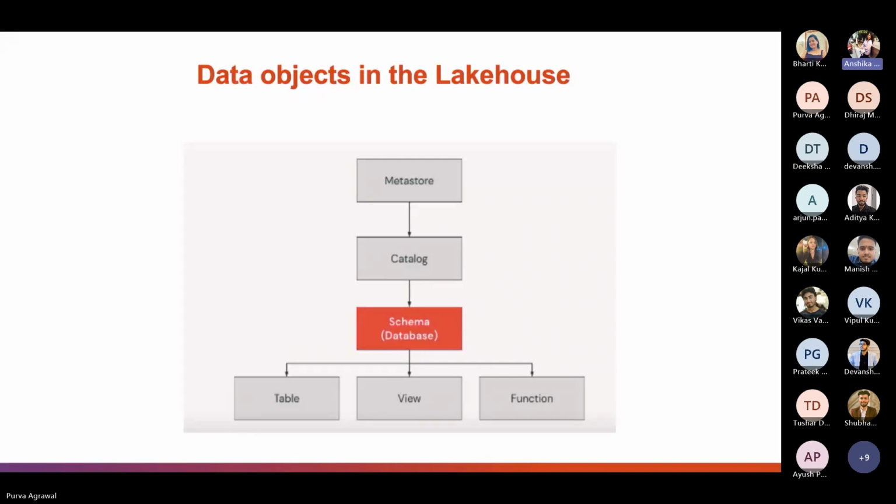Whereas an external table is a table whose data file is stored in a cloud storage location outside of the managed storage location. So only the table's metadata is managed. The main functional difference between both types of tables, managed and external, is that data files become visible when we drop an external table.